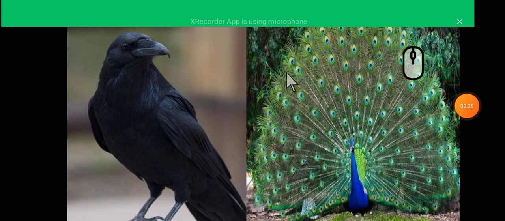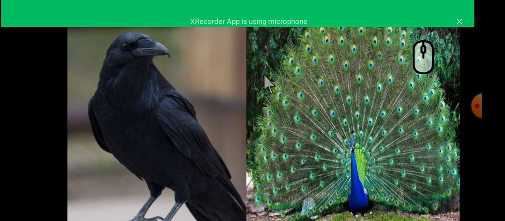Okay, students, can you guess which bird is this? This is a crow. Students, this is a crow. Crow is black in color. Crow is a clever animal.